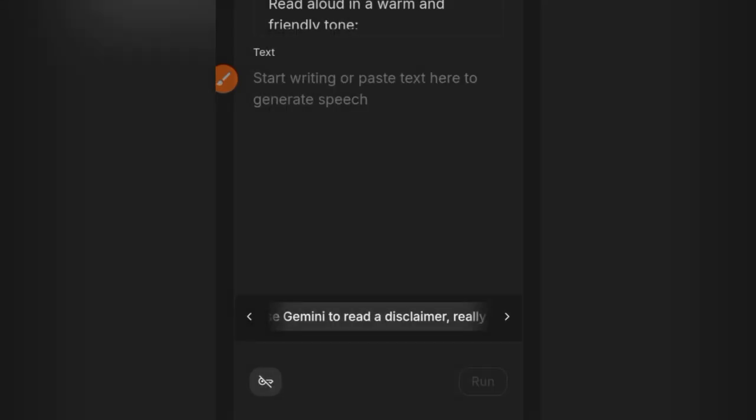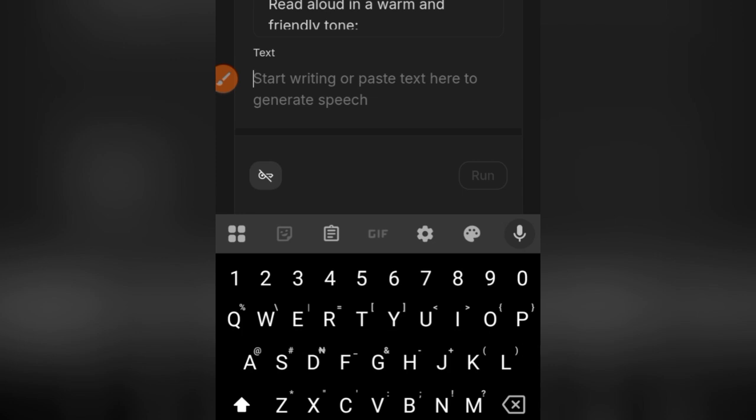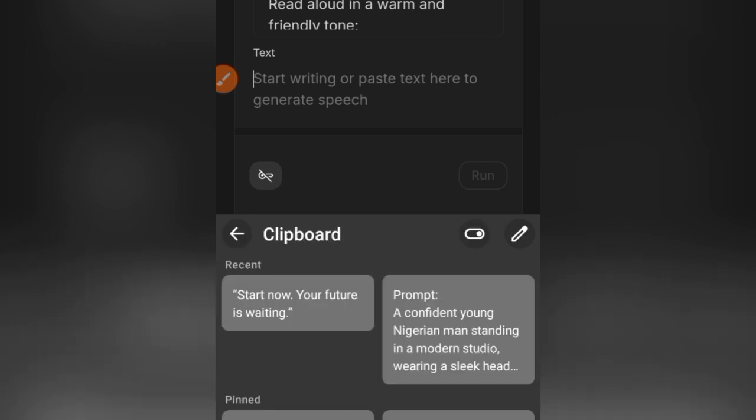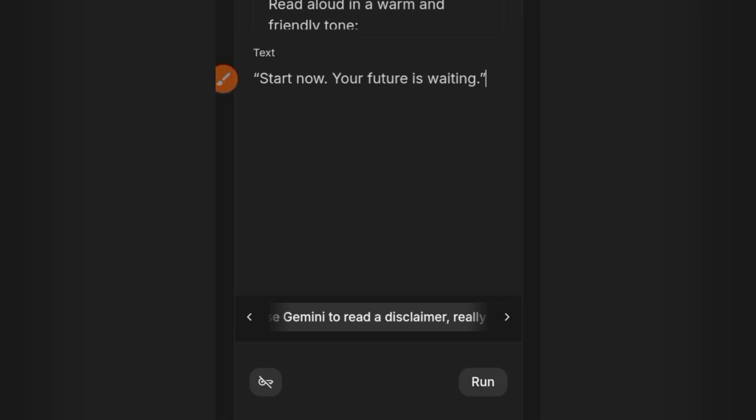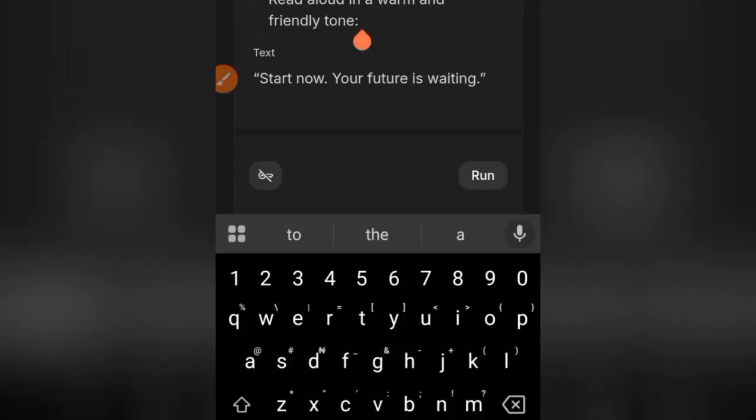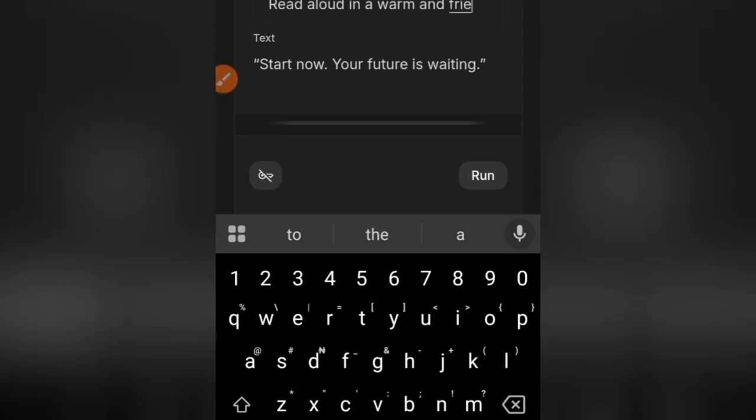So when I'm done, I'll come here and paste the message I copied from ChatGPT. I'll paste it here. Then the next thing I'm going to do is to come here and describe how I want the person to speak.